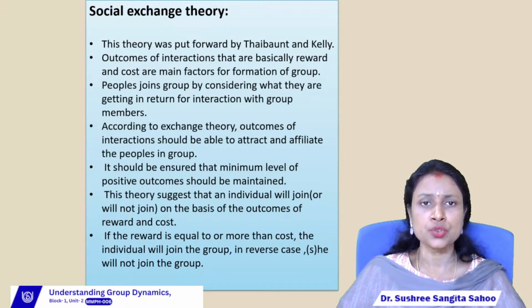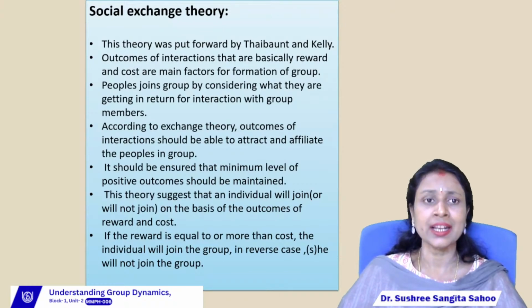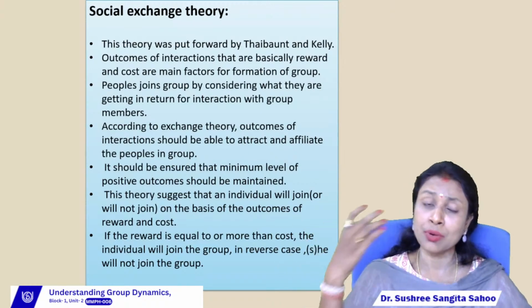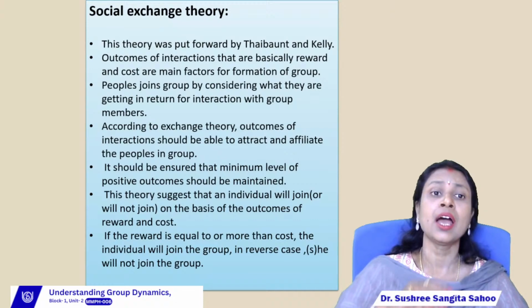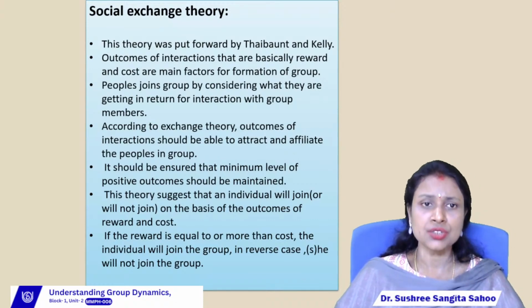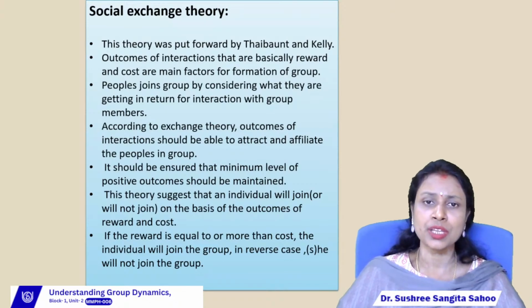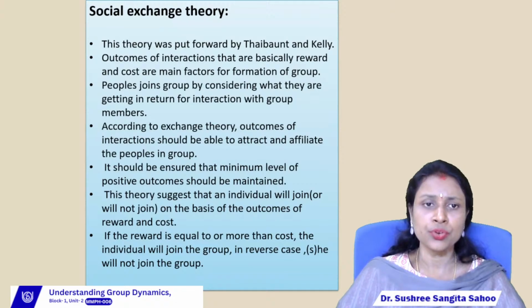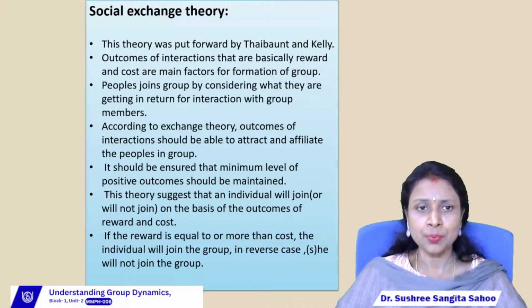Normally people join a group by considering what they are getting in return for interaction with the group members. Why will they join the group? What will they get in return from that group? For that reason they will join the group. According to this theory, outcomes of interaction should be able to attract and affiliate people in a group. It should be ensured that the minimum level of positive outcomes is maintained from the group.